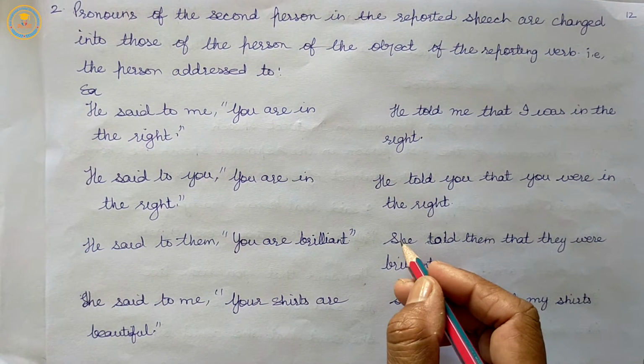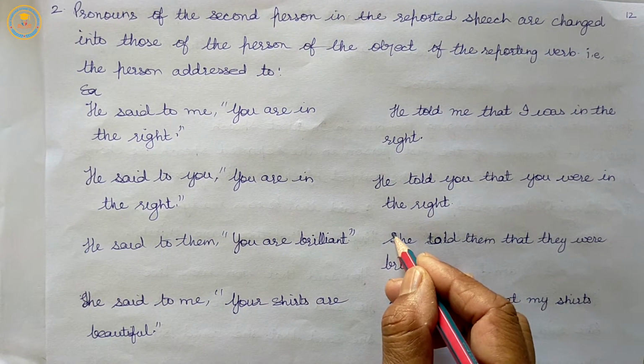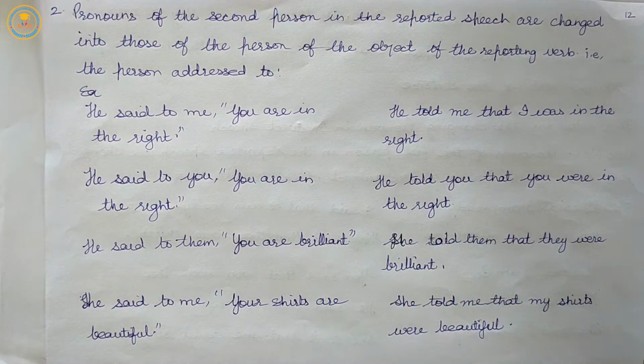He told them that they were brilliant. She said to me, "Your shirts are beautiful."